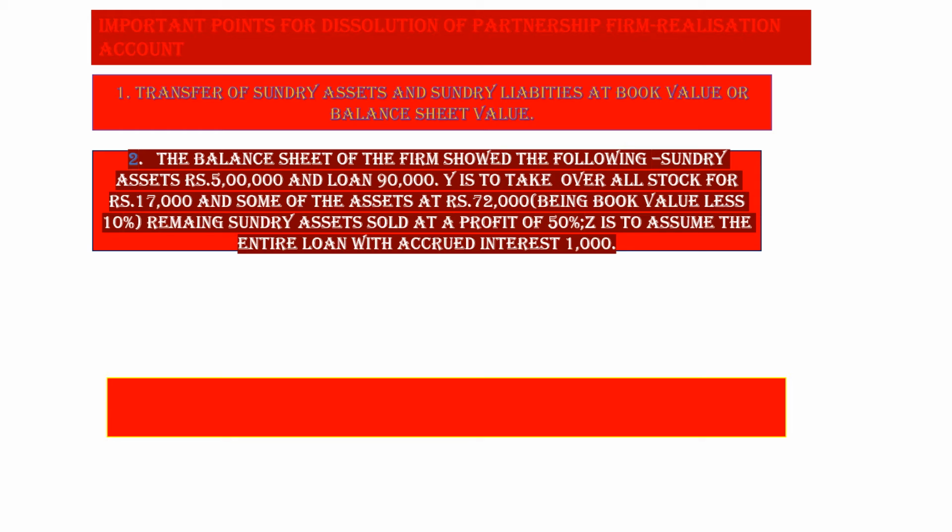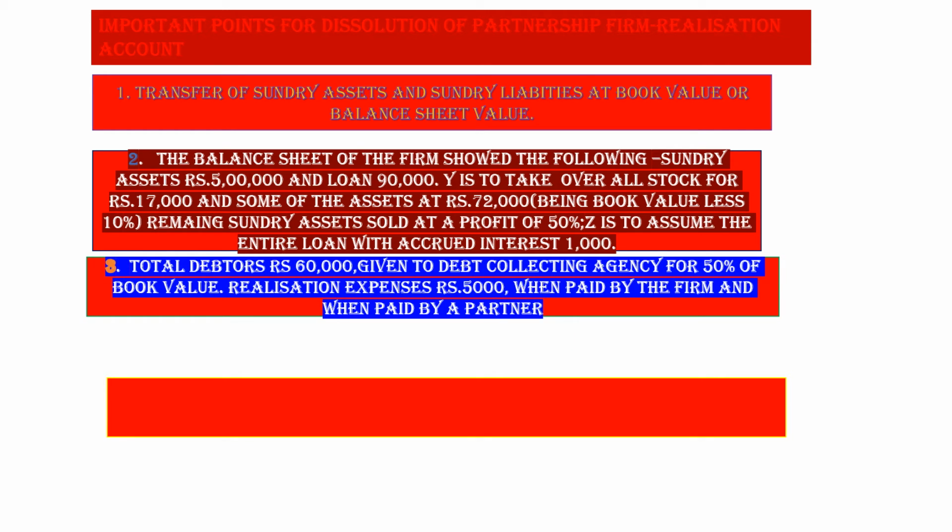4 lakh 20,000 are sold at a profit of 50%. So 4 lakh 20,000 plus 50%, 2 lakh 10,000. So 6 lakh 30,000 by bank in realization account. Z is to assume the entire loan with accrued interest 1,000. So Z has taken over the liability. Loan is 90,000 with accrued interest 1,000. So by Z's capital 91,000.